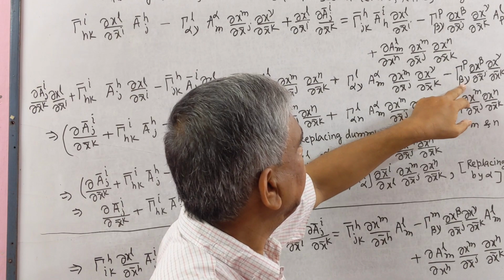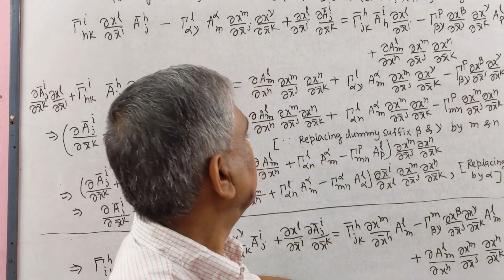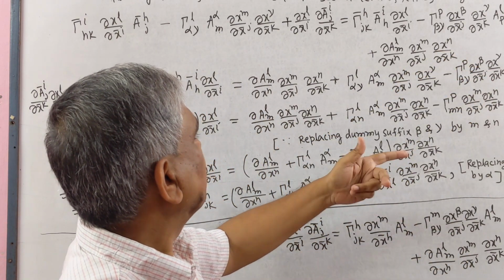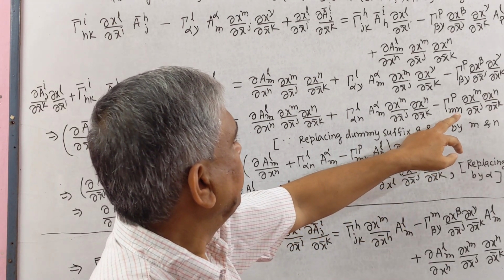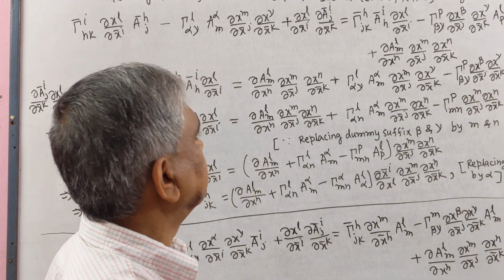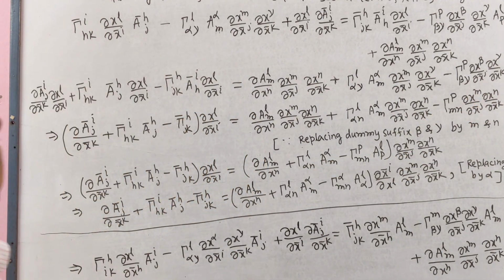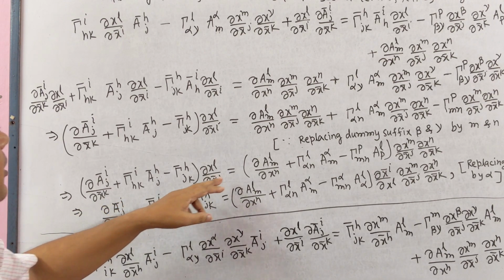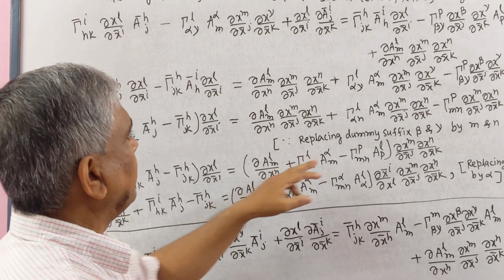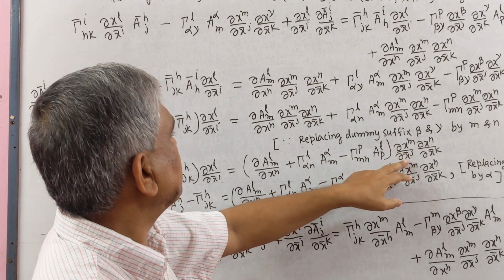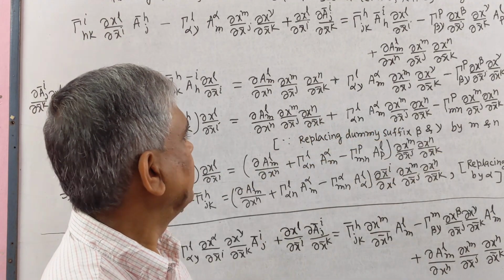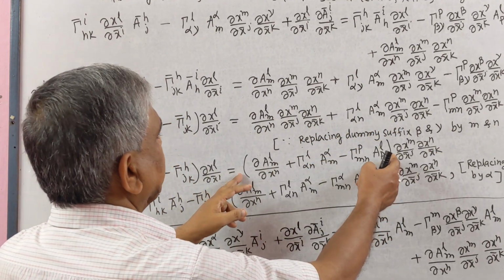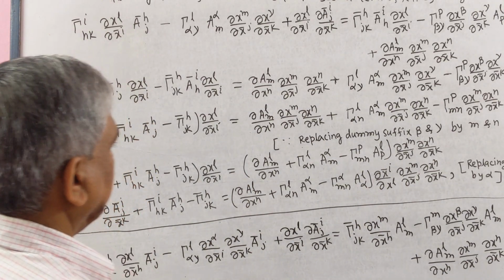Here we write m, here we write m. So we will get here m. Now the left side is the same, and in the right side we take common ∂x^m/∂x̄^j and ∂x^n/∂x̄^k, which we see in each term, and the remaining terms are under the bracket.